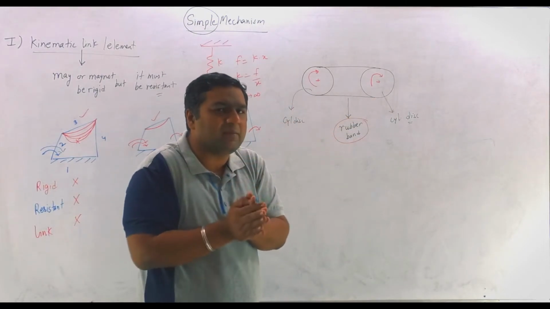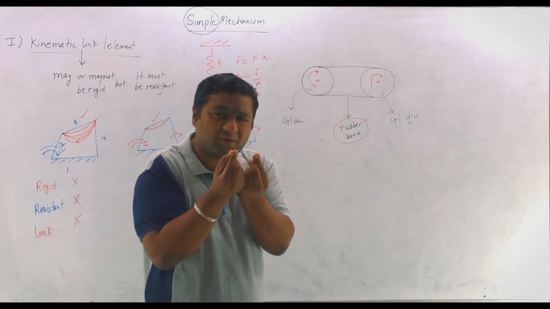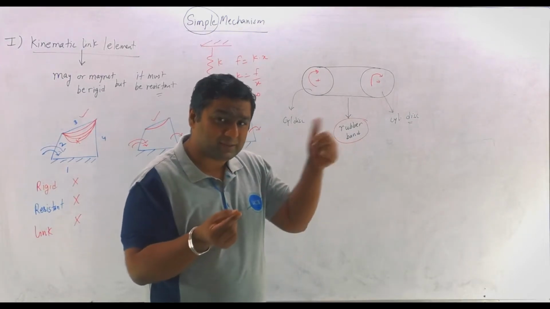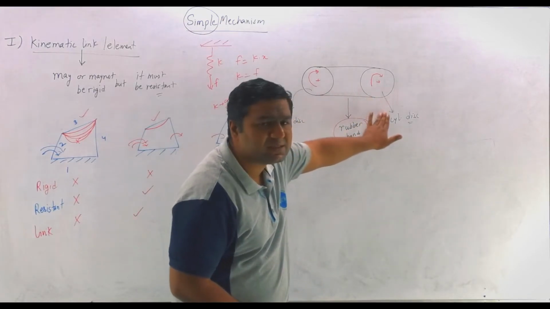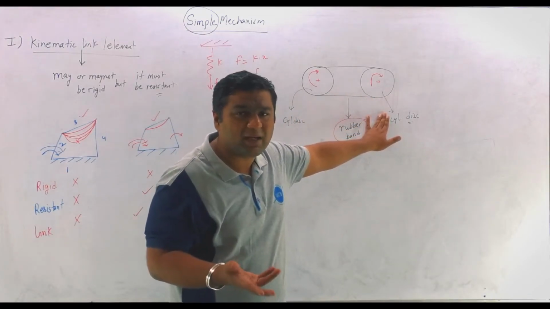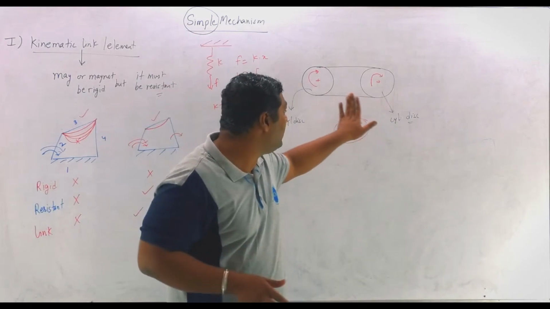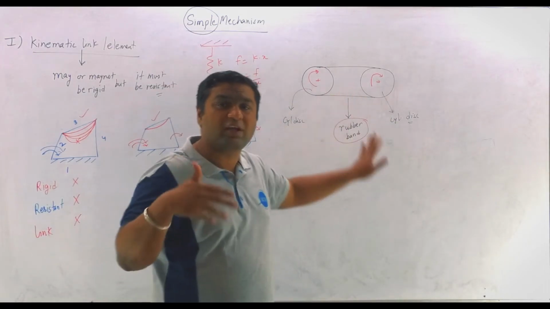So my dear, at that time, those reels were very thin, and you know a rubber band is much better than that. So those reels were capable of transmitting the power from this to this. So they were acting like a link. So my dear, if that can act like a link, definitely a rubber band can also act like a link after small deformations.